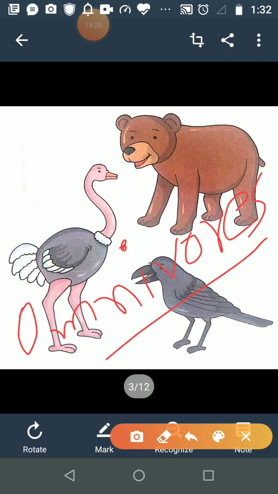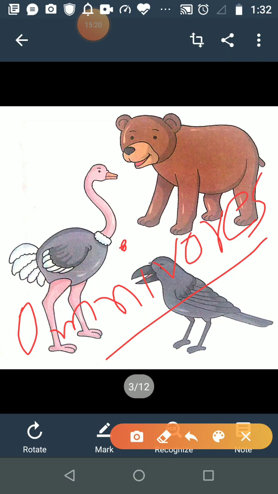A few are plant eaters, some are meat eaters, and some eat both plant and meat. Due to this we have different types of teeth in our mouth.